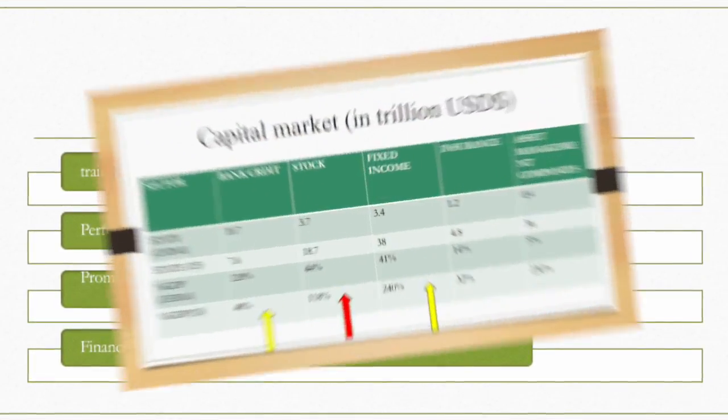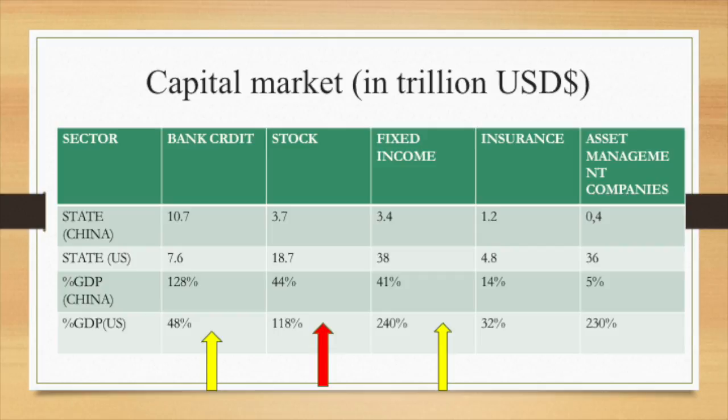Well, financial and banking system. Banks provided the private sector with credit amounting to about 18% of the GDP in 2012 compared to 48% for the USA. However, the fixed income or bond market provided 41% of China's GDP compared to 2.3% of the US. But the Chinese stock market has an aggregated market capitalization which is 44% of the domestic GDP in 2012. This contrasts with Western economies where the stock market is typically smaller than the bond market.